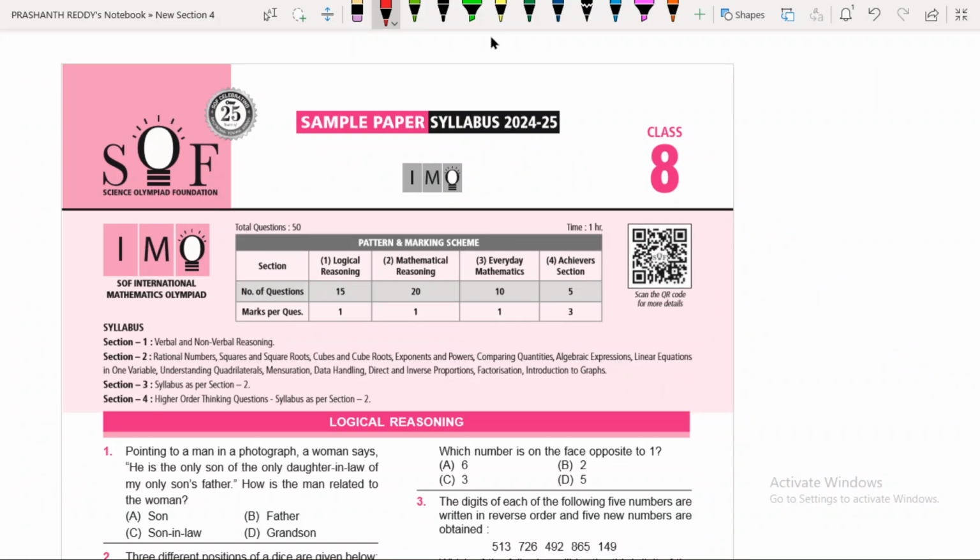Apart from these sample papers, we are going to discuss preparation tips and tricks and all these things. You are going to get complete information. I'm going to help you and give you the complete information regarding the International Maths Olympiad examination.